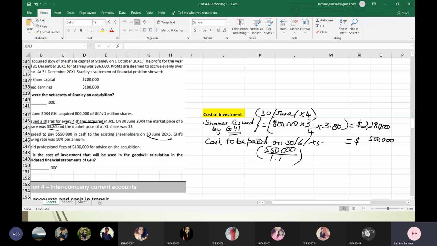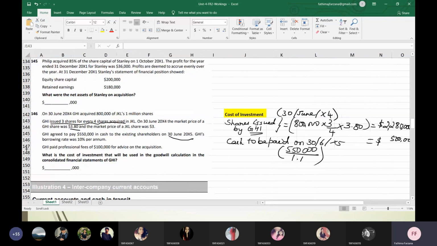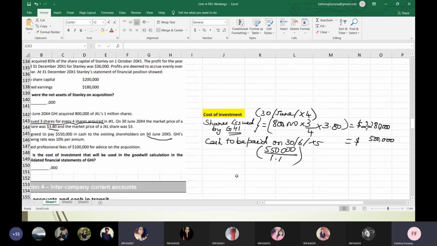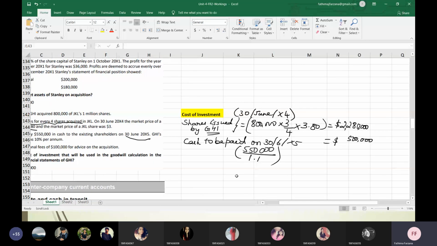Okay. Anything else is given? GHI paid professional fees of 100,000 for advice on the acquisition. What is this? Should I add it to the cost of investment? No, ma'am. Why? It should be written off. It should be expensed to profit and loss, right?